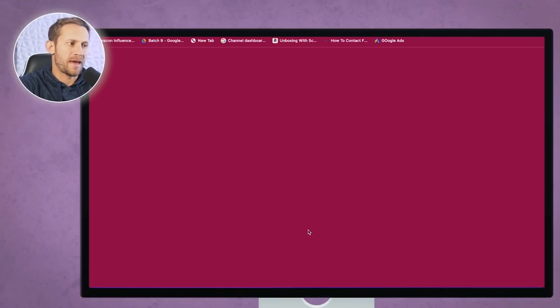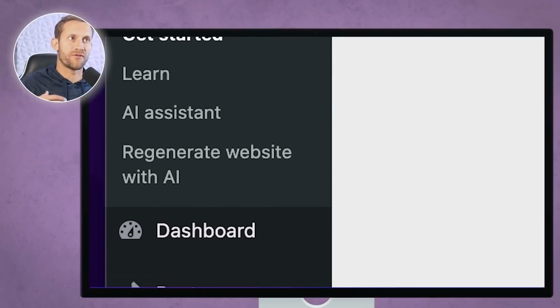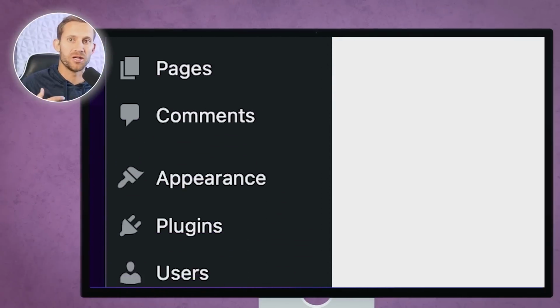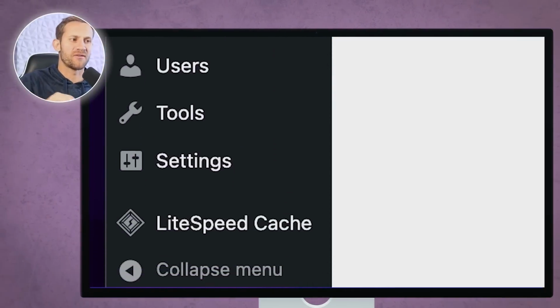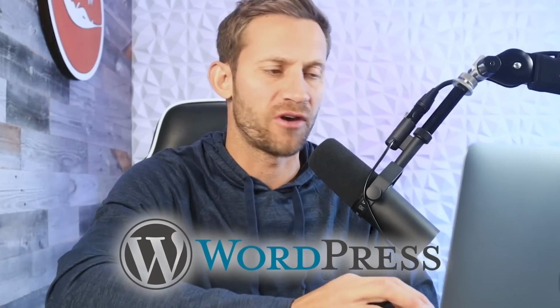Next, we're going to click on admin panel right there, and it's going to take you to yourwebsite.com/wp-admin. And this is where, from now on, you're going to be editing your website, putting in content, all that stuff. You're really not going to deal with your Hostinger much more unless there's some kind of issue. You're going to be pretty much solely focused on using WordPress, which is actually how you interact with the front end of your website.